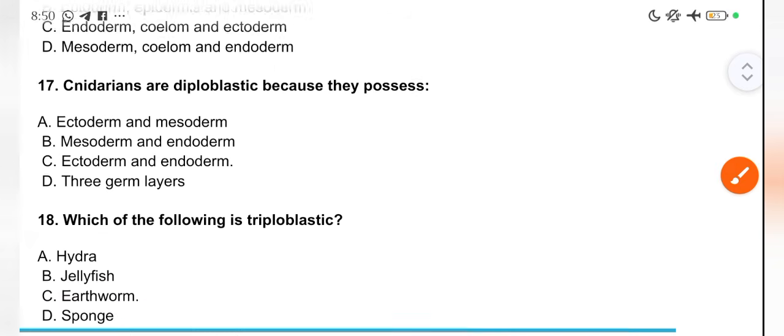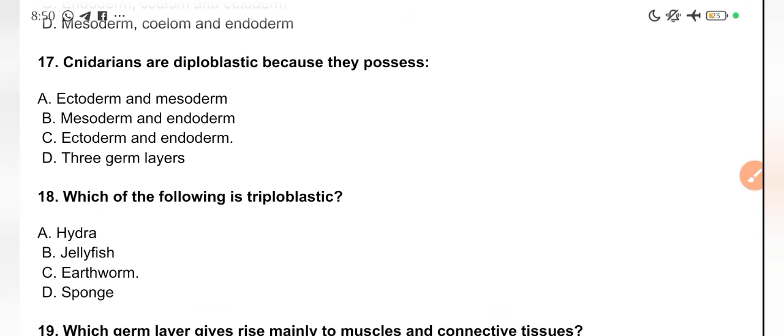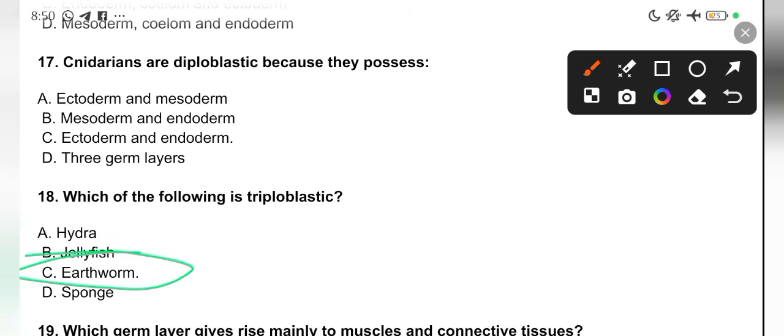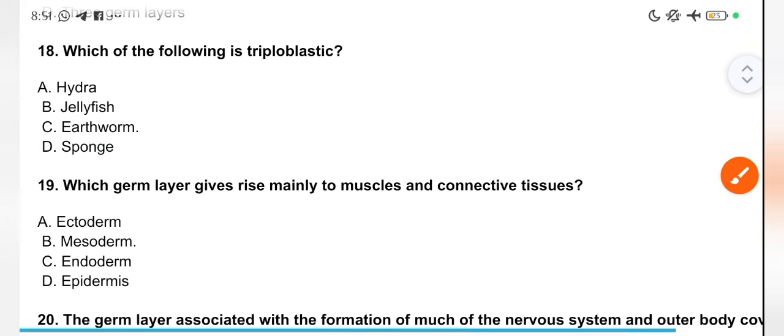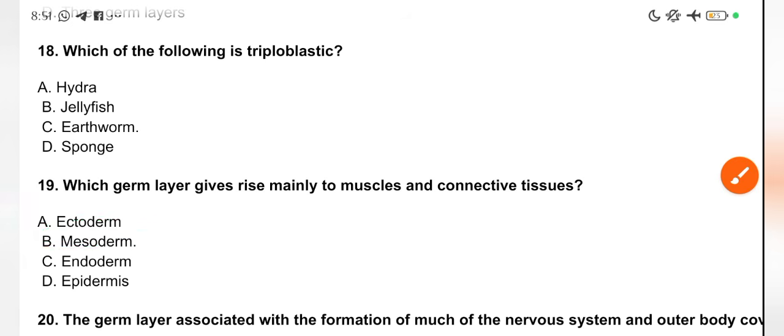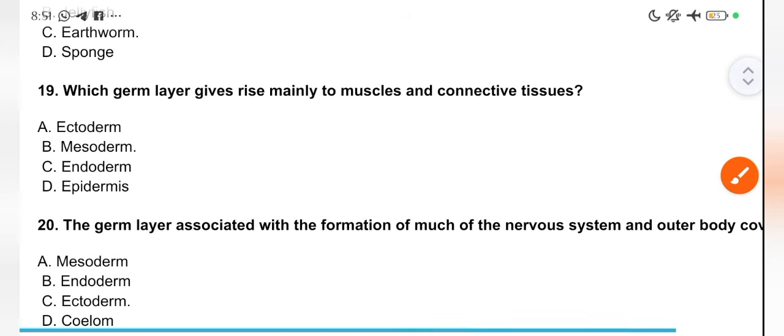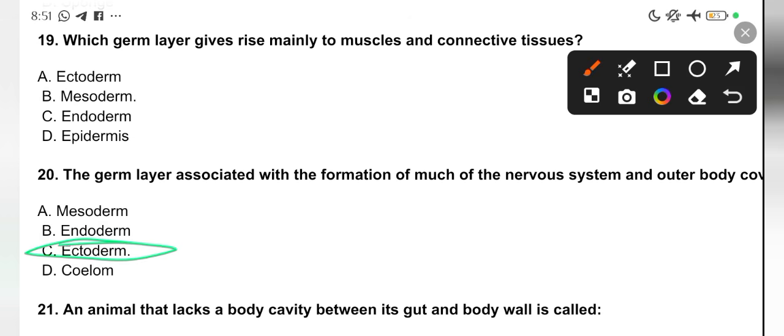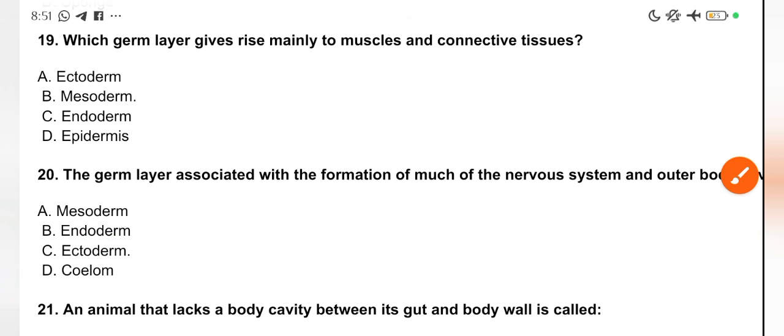Question 18. Which of the following is triploblastic? Triploblastic, you find it in the earthworm. So they ask you which is the first organism where you start seeing triploblastic characteristics: the earthworm. Which germ layer gives rise mainly to muscle and connective tissue? It is your mesoderm. The germ layer associated with the formation of much of the nervous system and the outer body covering is known as the ectoderm. These are things that you must know. If you see them, don't even waste your time. Just click the answer and move on.